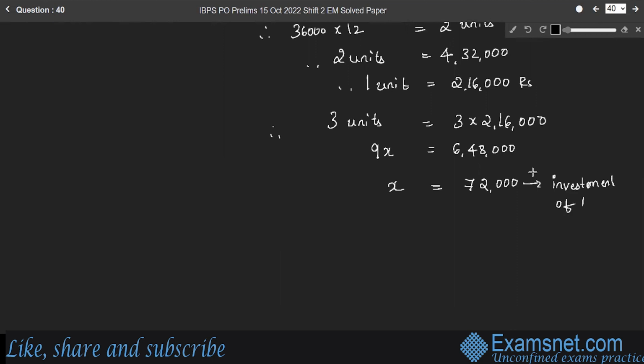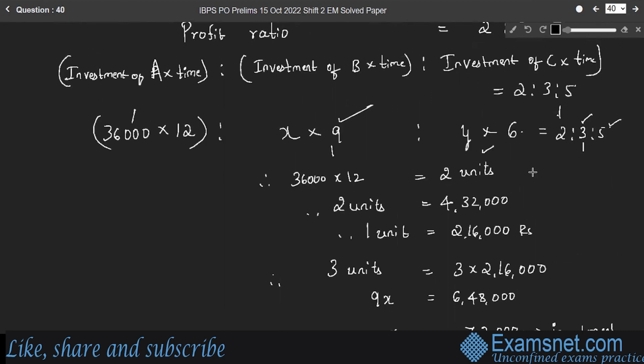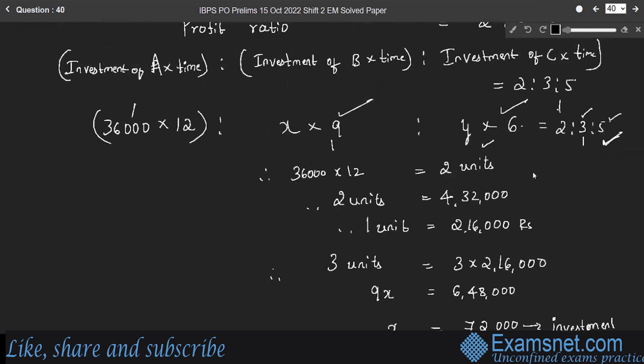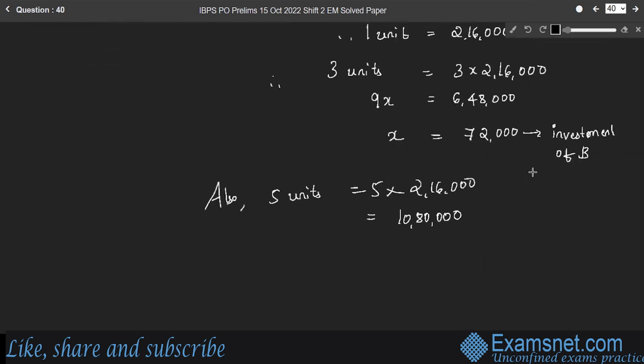So consider the third one here, 5 units, right? We can equate 5 units to 6y. Also, 5 units is equal to 5 into 1 unit, which is 2,16,000, right? Therefore, 5 units is 10,80,000, which, based on the ratio, is equal to 6y. So 6y is 10,80,000.